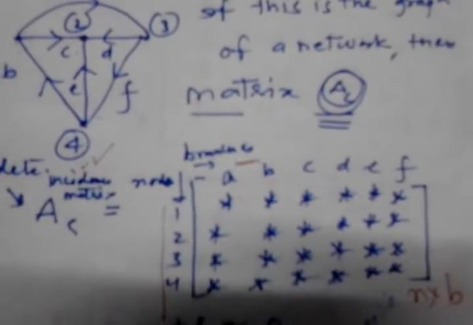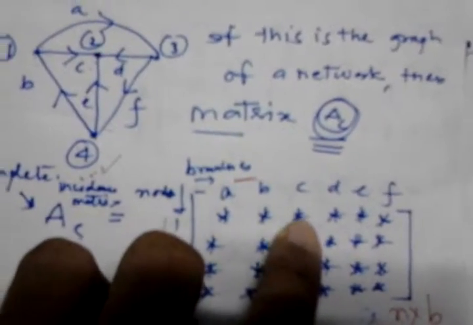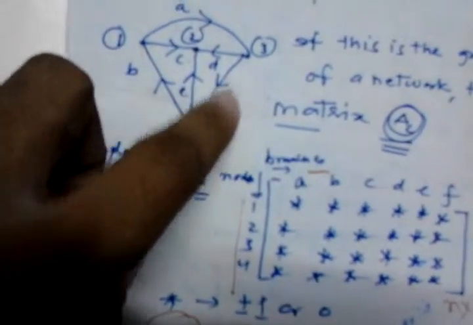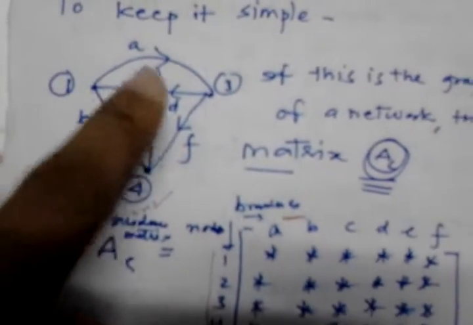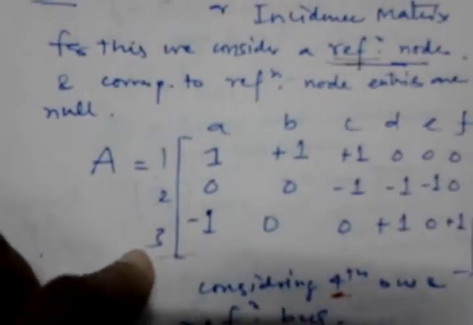And the other way round, if any branch is leaving the node, this branch has the entry plus 1 corresponding to the first node. In the same way, if any branch, let's say F, is not incident on node 1 or bus 1, the entry corresponding to this would be 0. So in that way we have the complete incidence matrix. Similarly, the reduced incidence matrix is obtained when any node is taken as a reference and we omit that node; that is simply called the incidence matrix.